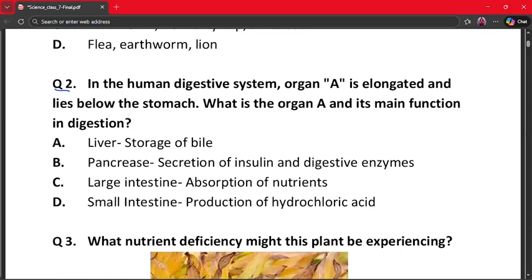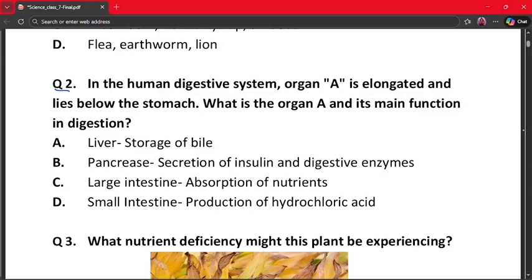In the human digestive system, organ A is elongated and lies below the stomach. What is the organ A and its main function in digestion? A. Liver, storage of bile. B. Pancreas, secretion of insulin and digestive enzymes. C. Large intestine, absorption of nutrients. D. Small intestine, production of hydrochloric acid.